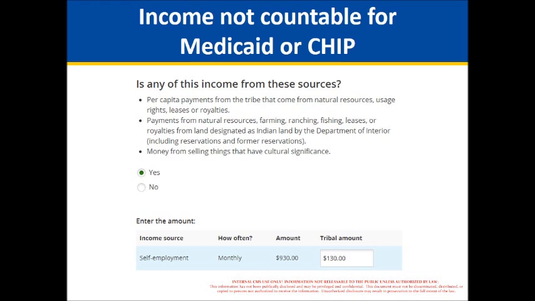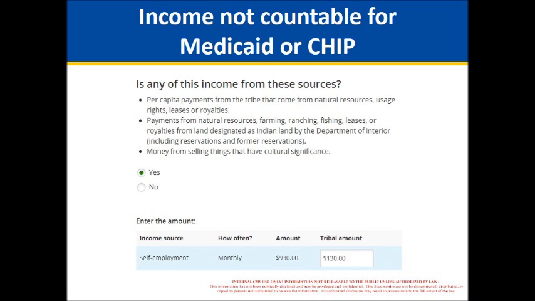And so if someone says that they have money from any of those income sources and they say yes, then it pre-populates the income they already have told us about, and then it asks us how much of that is from these sources. And the reason it's doing that is that it's going to actually deduct that amount from their current monthly income for purposes of Medicaid and CHIP. So it's actually to their benefit to report that income to us so that we can reduce their income by that amount, which means there are better chances of becoming qualified for Medicaid or CHIP. So that's the purpose of that screen.